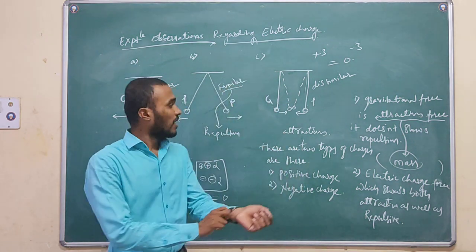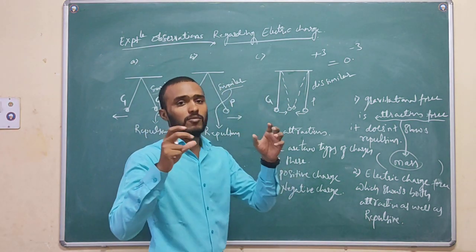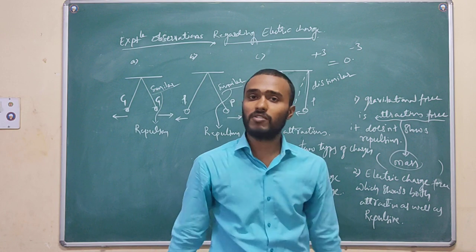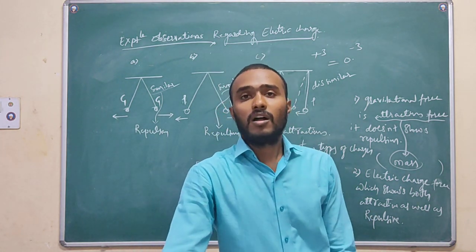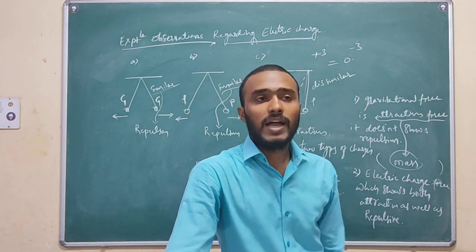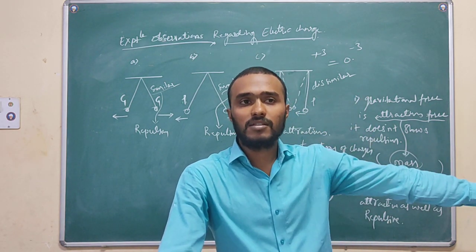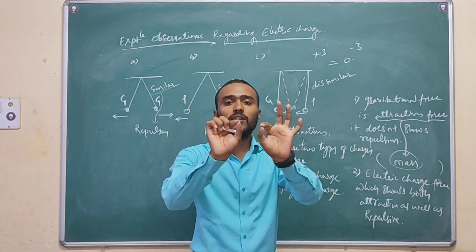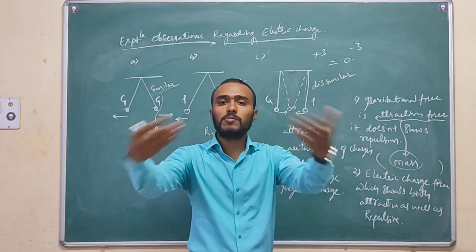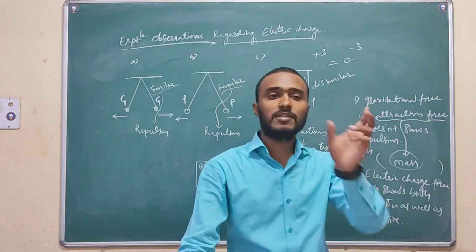See, as we have discussed in the previous charged body, we have discussed how the body became charged. And simply we have discussed a few minutes ago that if two charged bodies are brought nearer to each other, the spark will come out and the body becomes discharged.